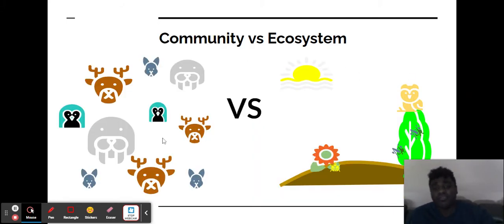So when you say ecosystem, now you're considering all of the components. Now you have all these varied organisms and how they interact with the environment around them, and that's when you consider it an ecosystem. So community, all the different species in the area. Ecosystem, how all those different species in the area interact with the environment around them.